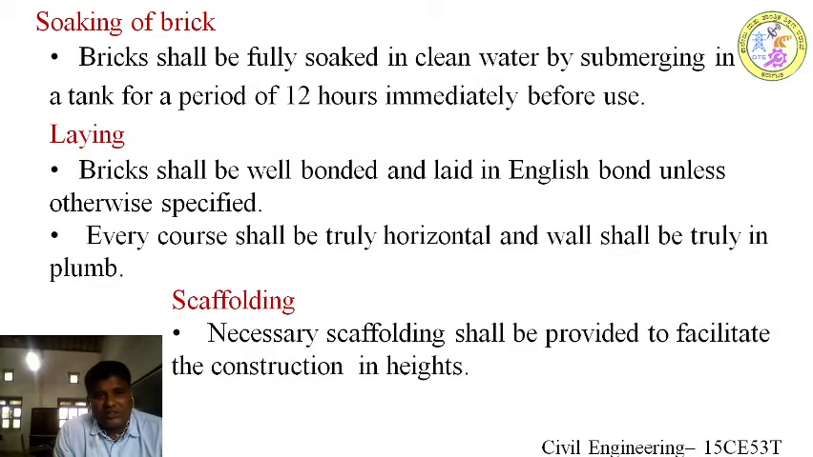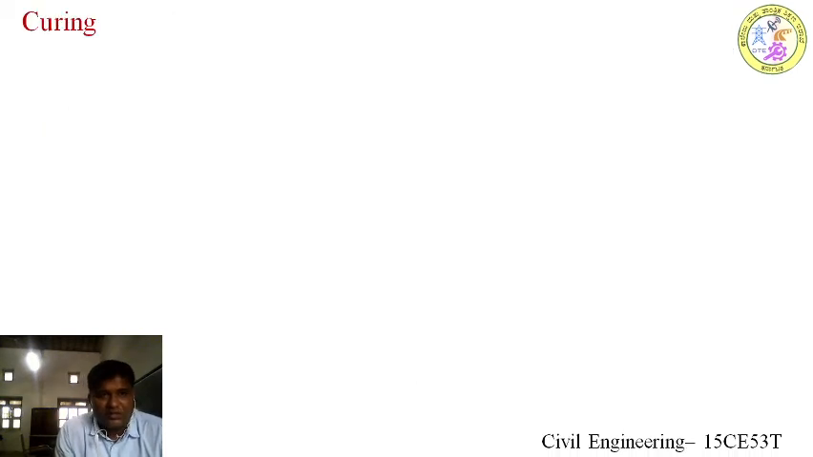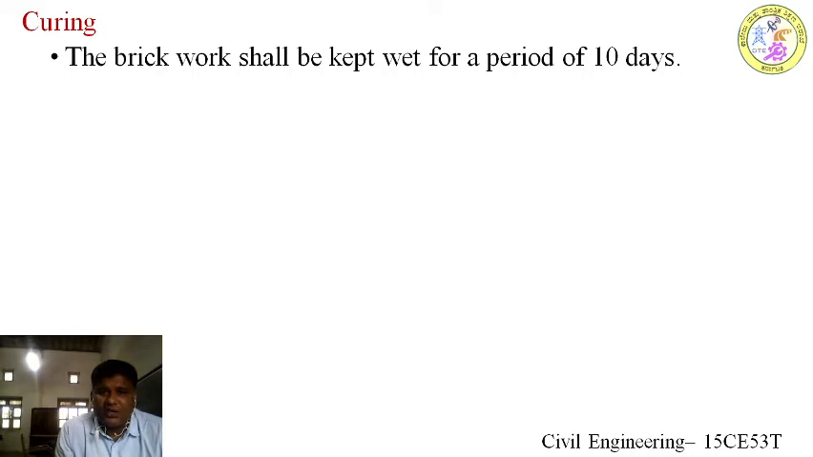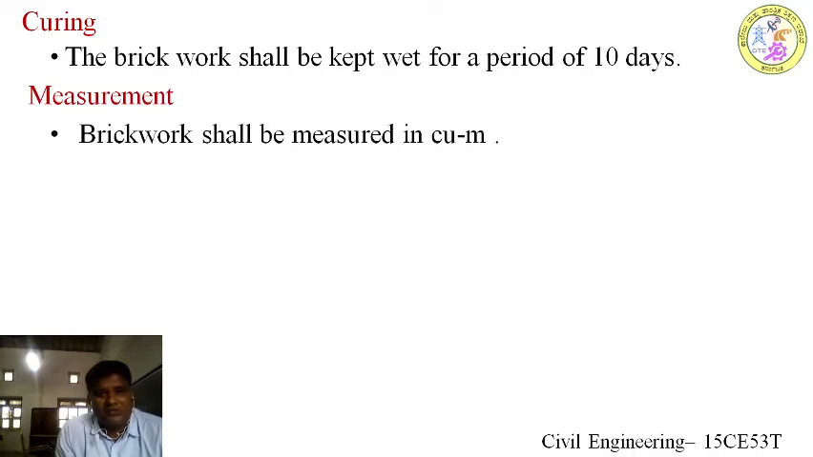If you are going to construct the wall at heights above 1 meter, you have to provide scaffolding. Scaffolding is nothing but a supporting system for working at higher heights, which will be made of aluminum or mild steel frames. And also a safety belt should be hooked to the scaffolding for arresting the fall of the person. The brickwork will be cured for 10 days and the measurement will be in cubic meter.